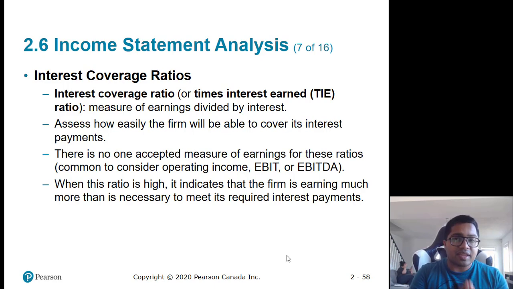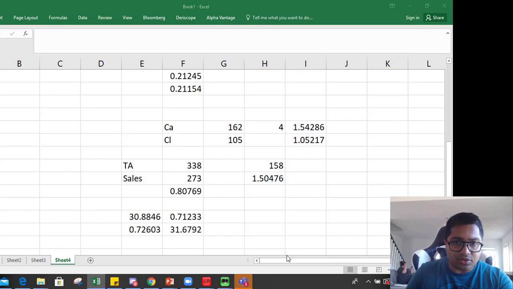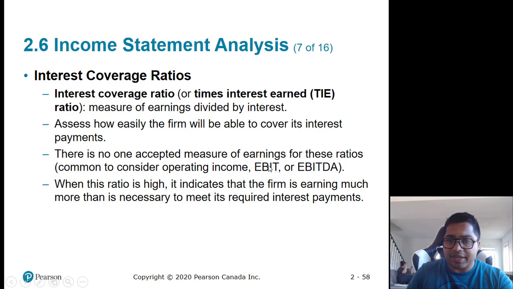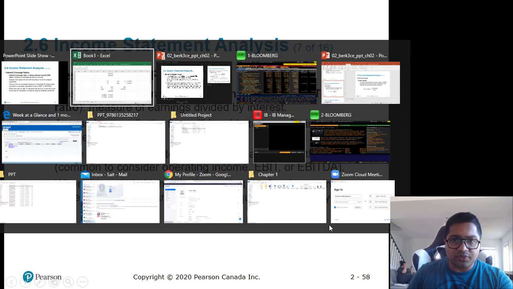It is generally calculated using EBIT or EBITDA, and you can consider either of them and divide it by interest payment. So the formula is earnings before interest and tax, EBIT, divided by interest, or earnings before interest, tax, depreciation and amortization divided by interest. So let's do it for Apple.